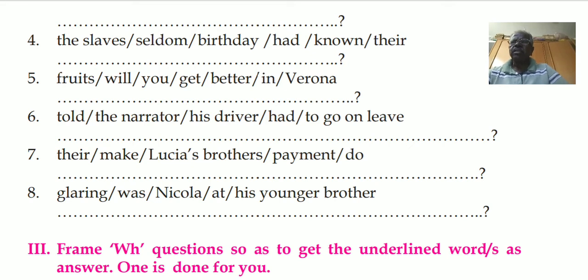I hope you understand. Here arrangement is to be done and the question has to be framed also. So first you select the word. Suppose there is an auxiliary verb, you must use that. Auxiliary verbs are is, was, will, were, had. If there is one, start with it. If there is no auxiliary, then you have to go for do, does or did. In your workbook, only these two exercises are given for yes or no questions, one on page number 24 and the second on page number 24 bottom.